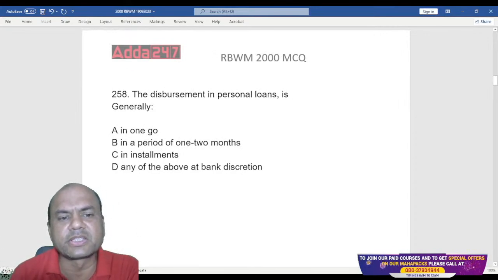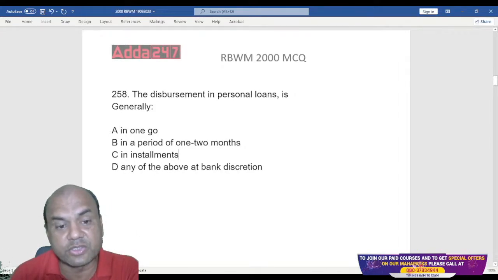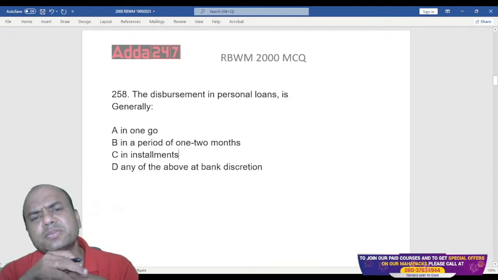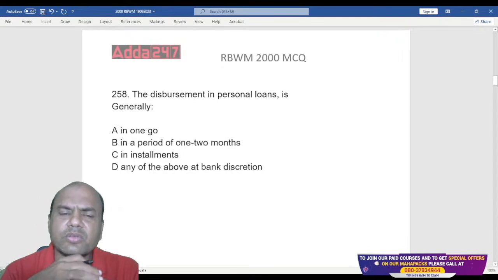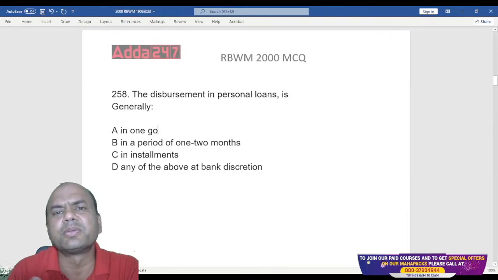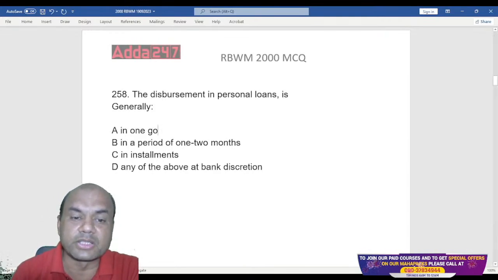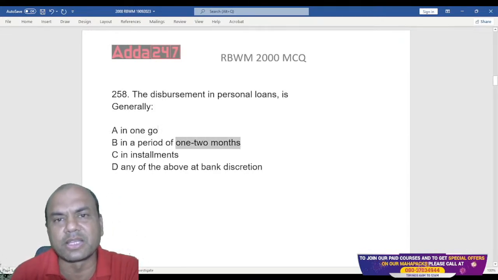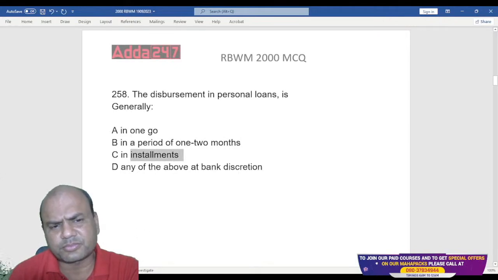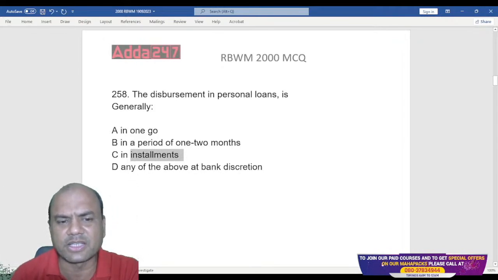The disbursement of a personal loan is generally in one go, in the period of 1 or 2 months, in installments, any of the above at the bank's discretion. So personal loan is disbursed how? In one go, or one go means what? Single installment. So if you want a loan of 5 lakhs, I'll give you 5 lakhs immediately. Or will I give it in 1 or 2 months? This month 1 lakh, next month 1 lakh. In installments, every month I'll be giving you 50,000. Do I give it like this at the bank's discretion?